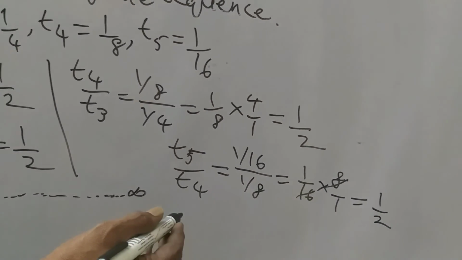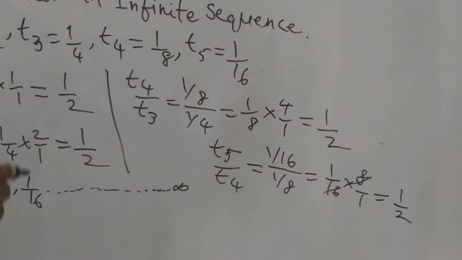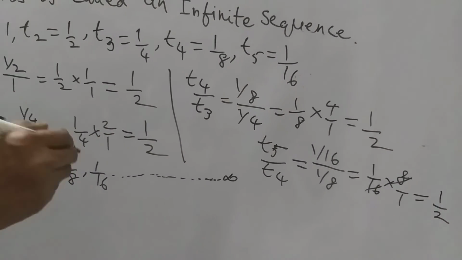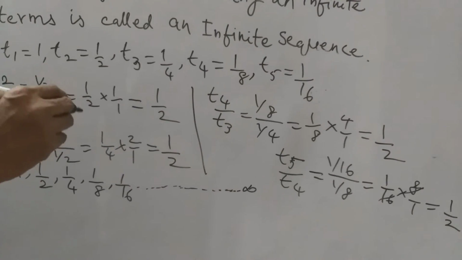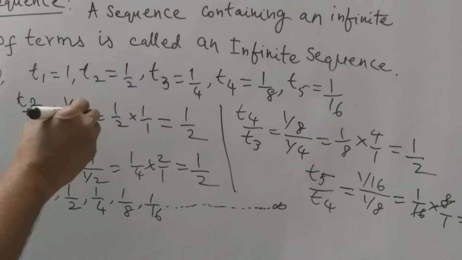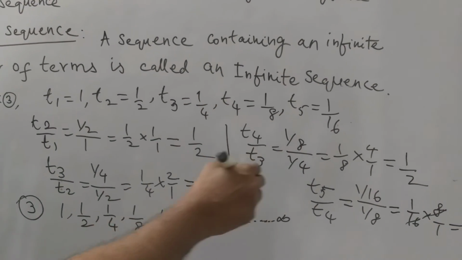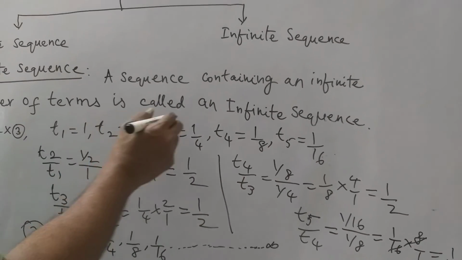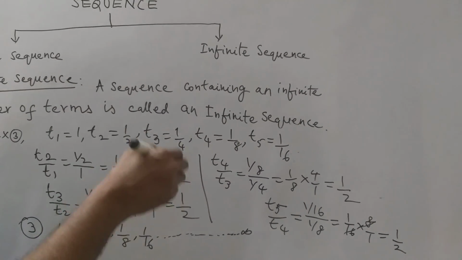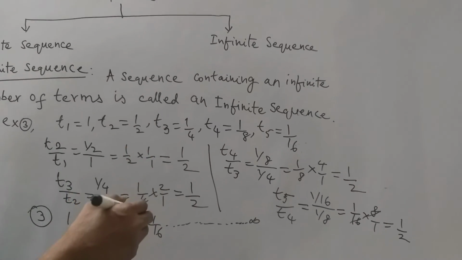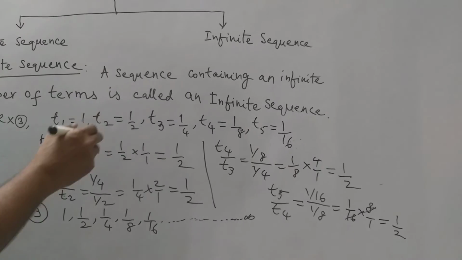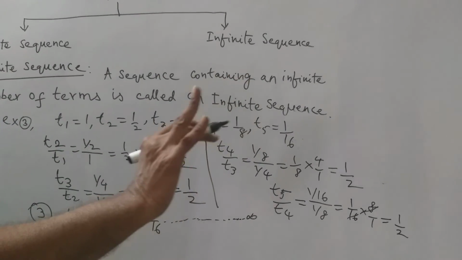So therefore it confirms a mathematical pattern, a certain rule, that is the ratio rule. Common ratio for all these terms is 1 by 2. Common ratio for this sequence is 1 by 2. So in this sequence, the number of terms goes up to infinity. So it is also confirmed as a sequence, that is an infinite sequence. So this is the third example of the infinite sequence. Note down all of you.